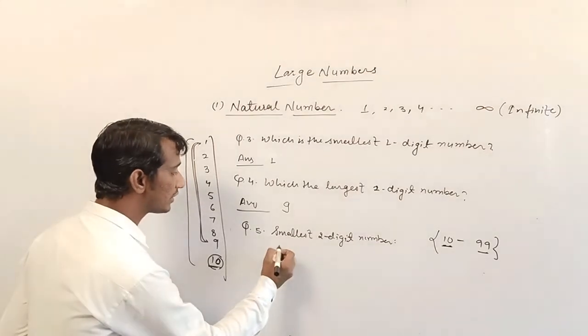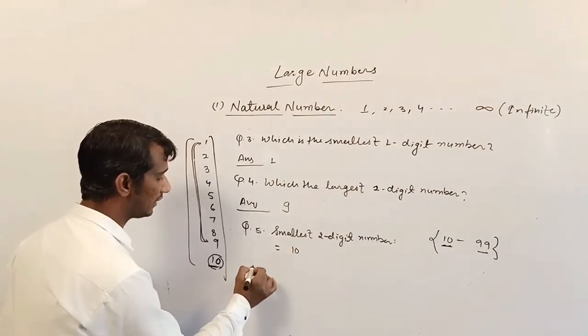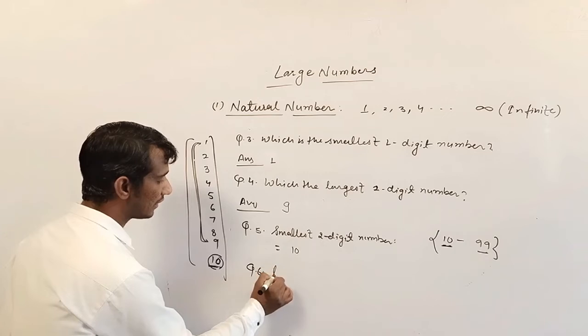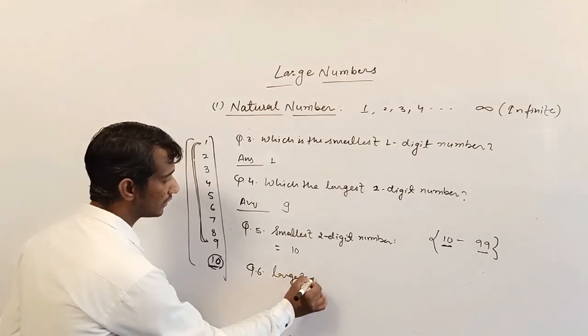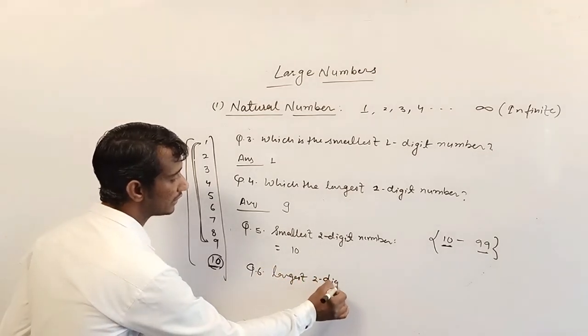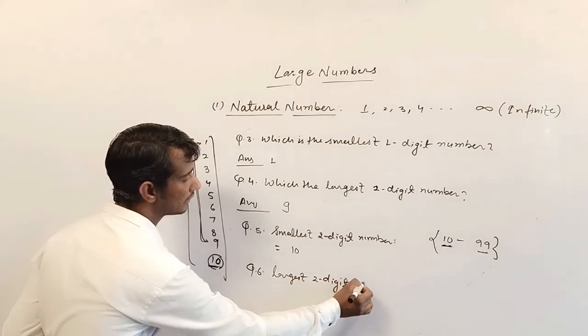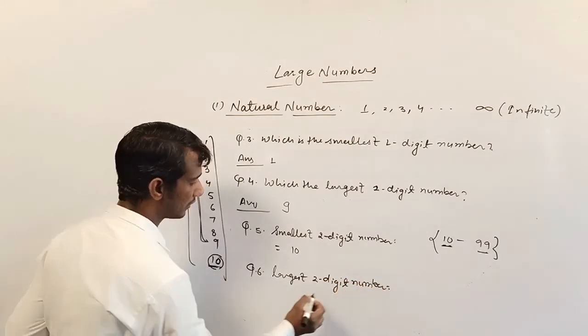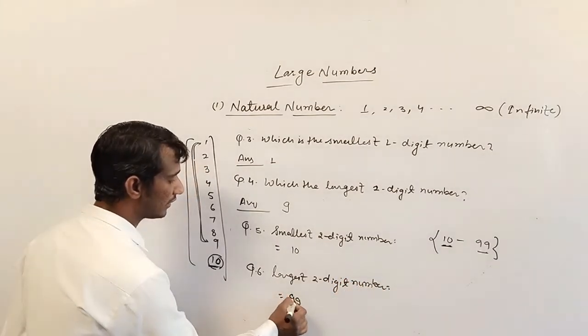So the answer for the smallest two digit number is 10, and question number 6, the largest two digit number, is 99.